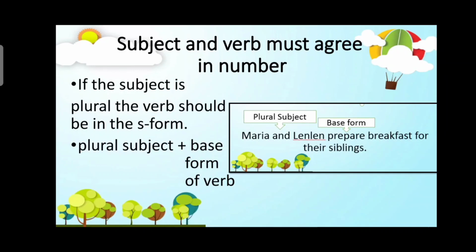Let's have the example earlier. Maria and Lenlen prepare breakfast for their siblings. Maria and Lenlen, these are two subjects. Therefore, the verb is in the base form.